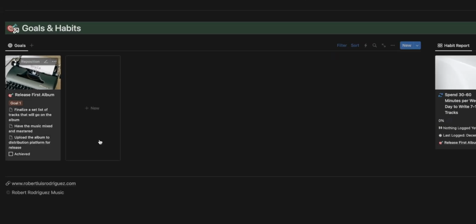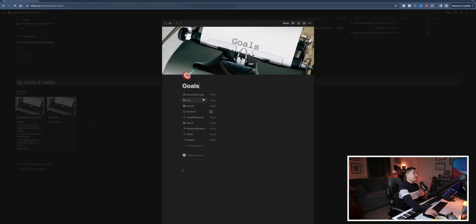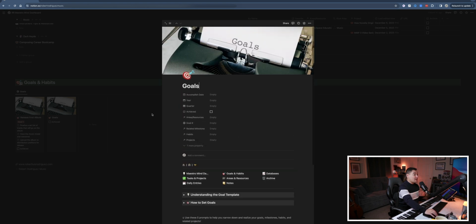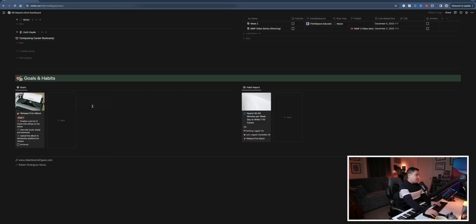So over on the left, we have a space that's dedicated to planning and tracking our goals. We can create a new one right from here. And we see that we have a goals template that auto-populates with some questions that we get to fill out. For now, I don't want it, so I am going to delete that.